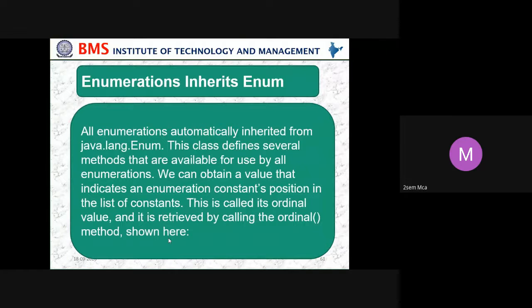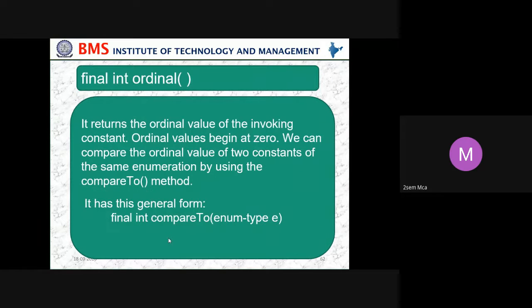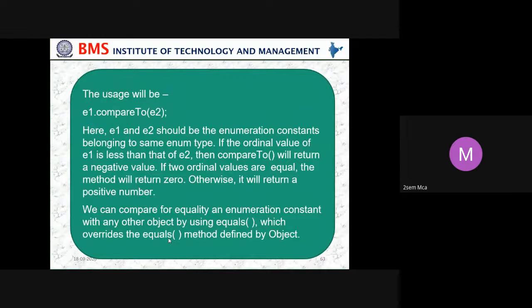Enumeration, inherit enumeration, and what is final int ordinal. So the ordinal value of the invoking constant, and the form of using ordinal. Then we have a compareTo method, a built-in method, where we can compare one enumerator with the other enumerator.